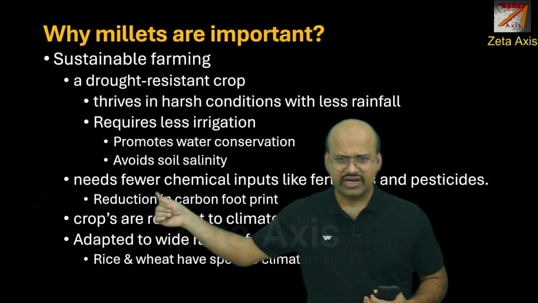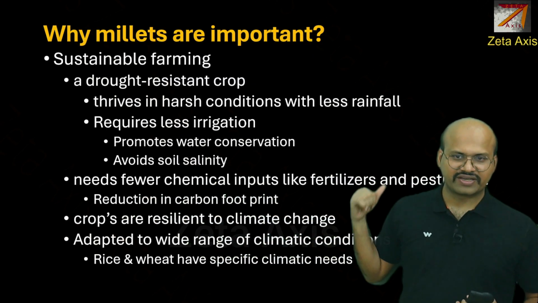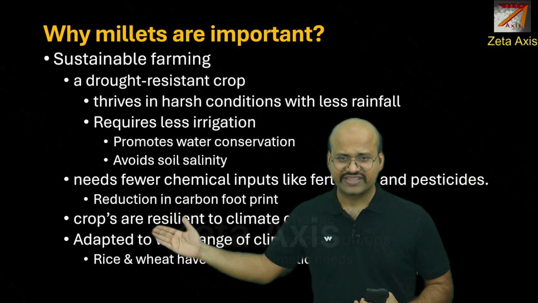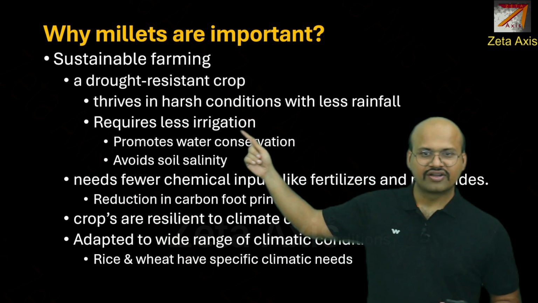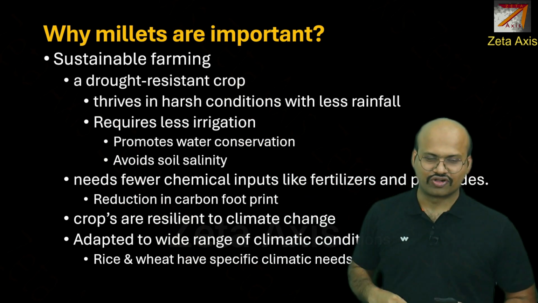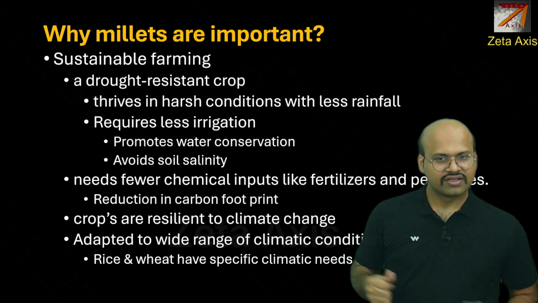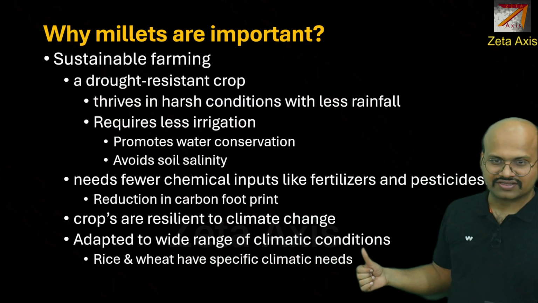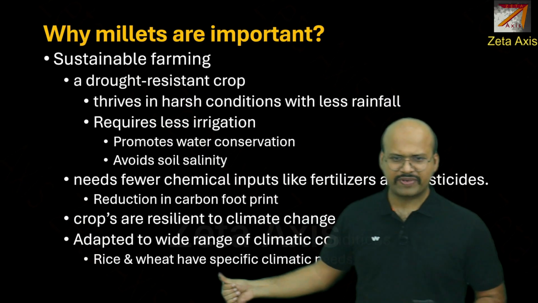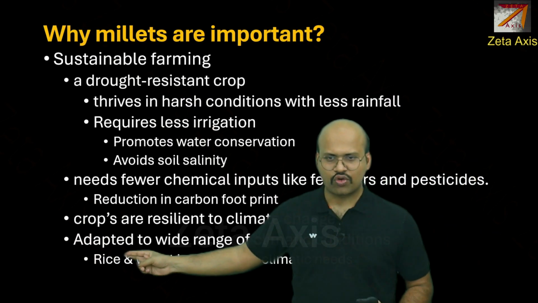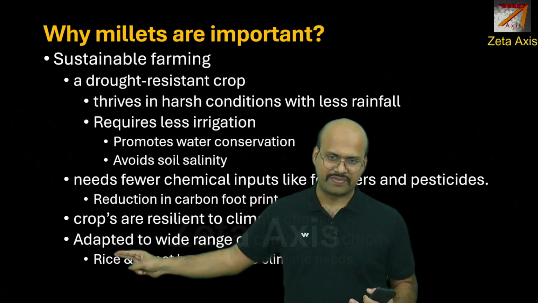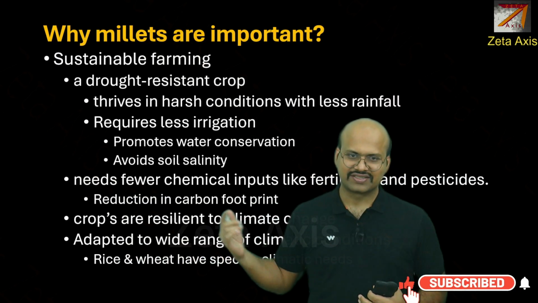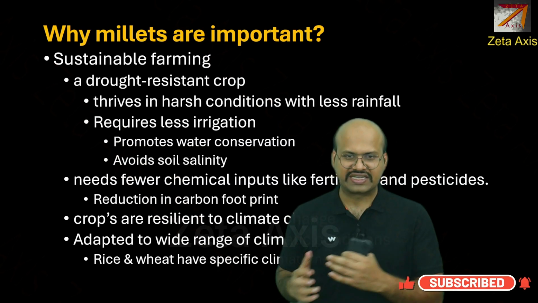It needs fewer chemical inputs like fertilizers and pesticides, therefore a reduction in carbon footprint. Crops are resilient to climate change because they are drought resistant. They require less rainfall. So even if the rainfall fails, they will not be affected. Adapted to a wide range of climatic conditions, rice and wheat have specific climatic needs. Rice requires a warmer climate and higher rainfall while wheat requires a cooler climate. While millets, they can be grown in various types of climate.